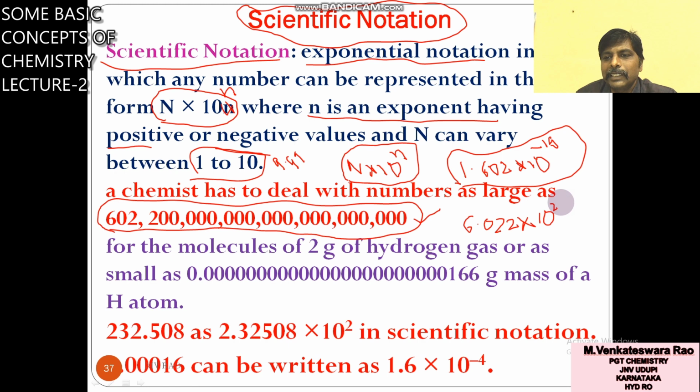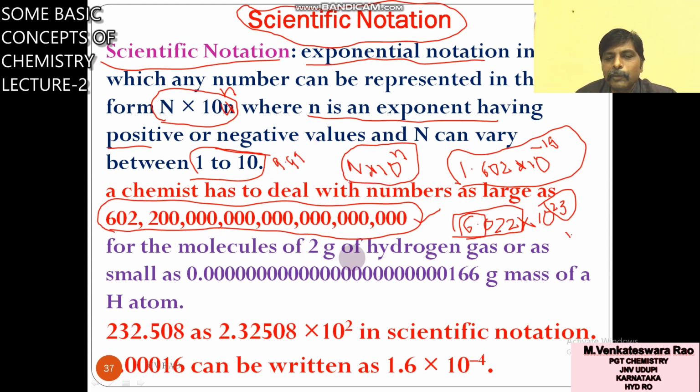This notation is called scientific notation. Here this is capital N and this is small n. Capital N varies from 1 to 9.99.